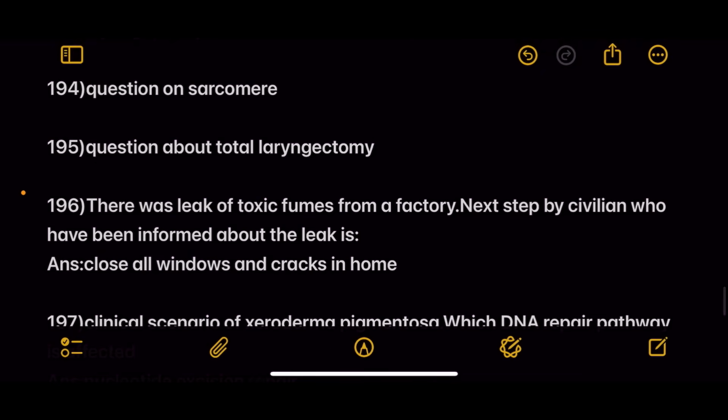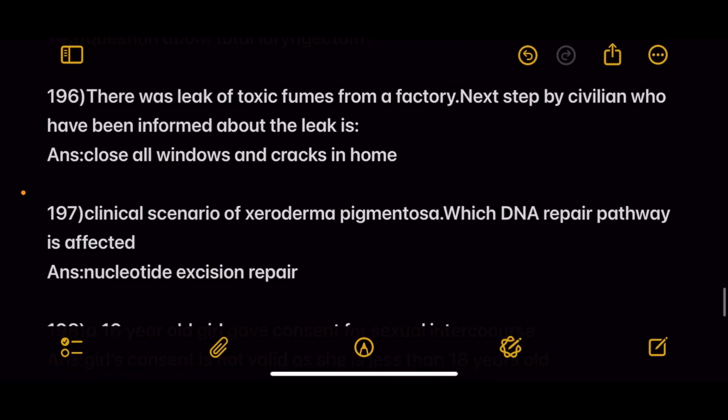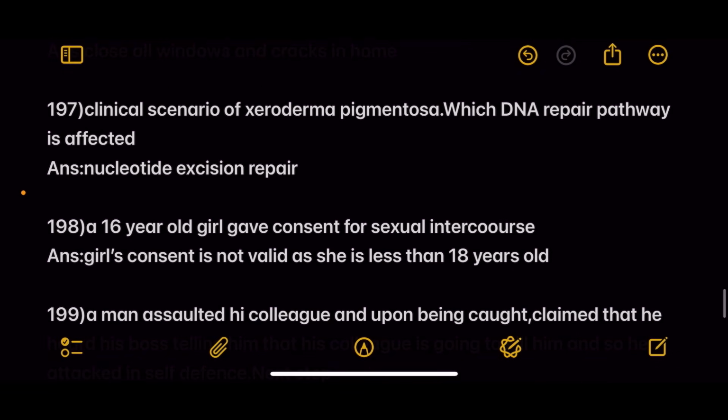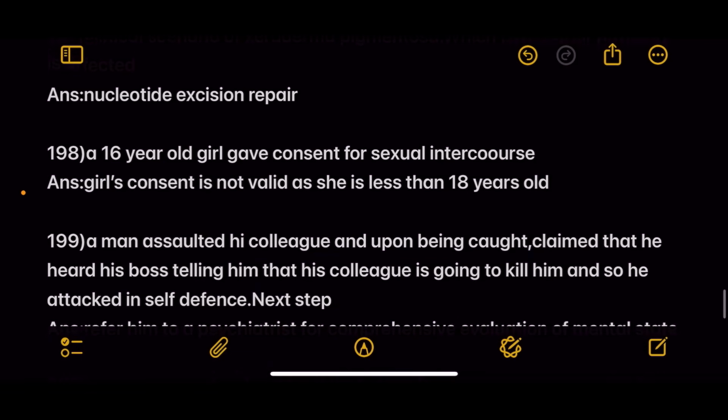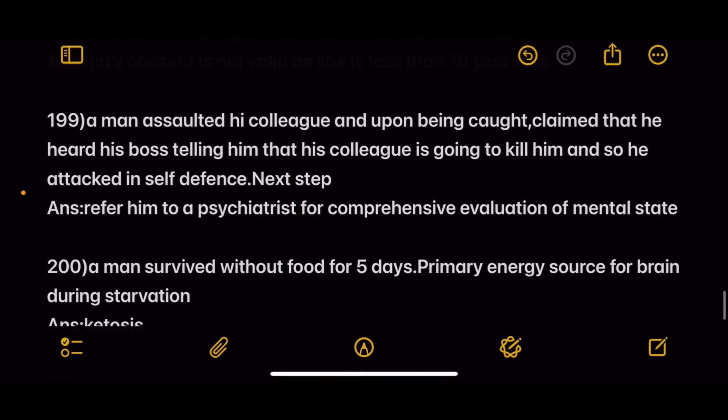Next, there was a question on sarcoma, and there was a question on total laryngectomy. Next, there is a leak of toxic fumes from a factory. What should civilians do? Answer, close all windows and cracks in home. Next, clinical scenario of xeroderma pigmentosum was given. DNA repair pathway affected is nucleotide excision repair. Next, 16-year-old gave consent for sexual intercourse. Answer, girl's consent is not valid as she is less than 18 years.